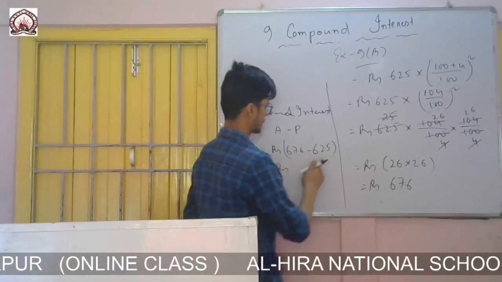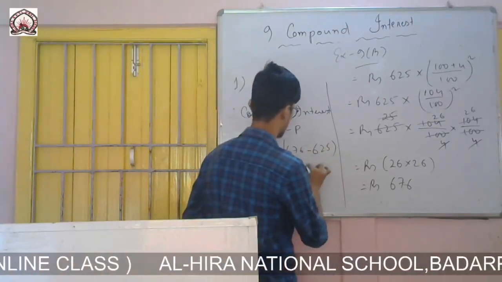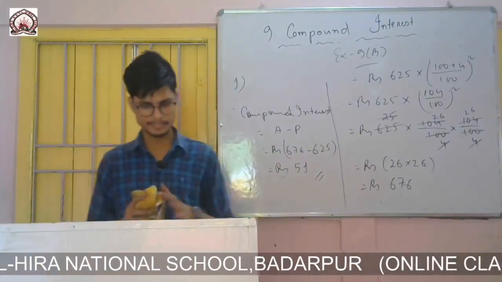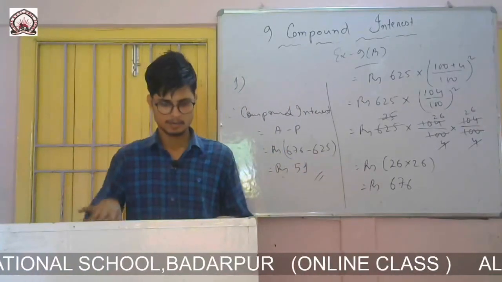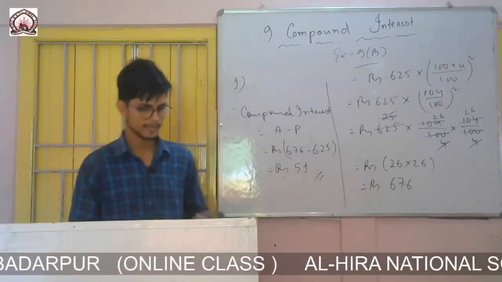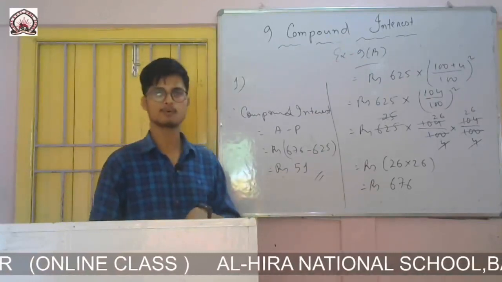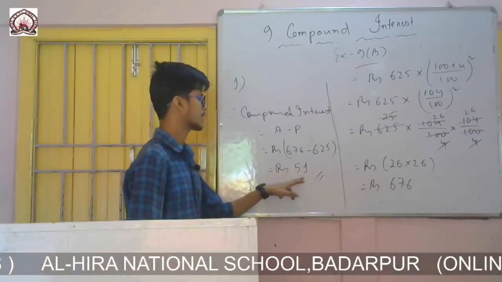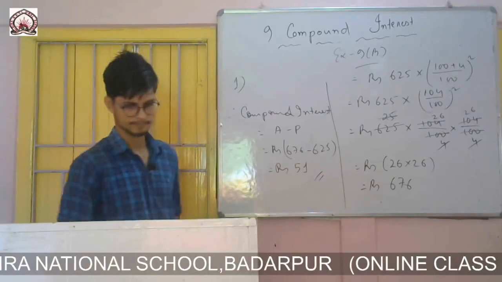That means rupees 51. 51 rupees is the compound interest after 2 years on the principal of rupees 625, if we take the rate of interest as 4%.